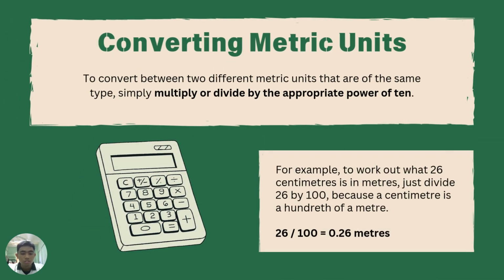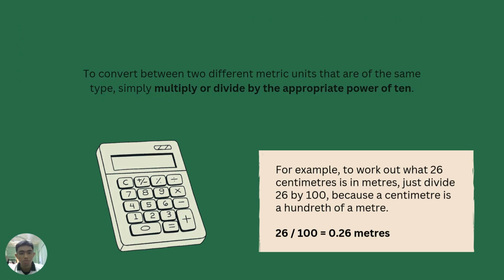To convert between two different metric units of the same type, simply multiply or divide by the appropriate power of 10. For example, to work out what 26 centimeters is in meters, just divide 26 by 100, because a centimeter is 1/100 of a meter, which results in 0.26 meters. This basically means that 26 centimeters is equivalent to 0.26 meters.